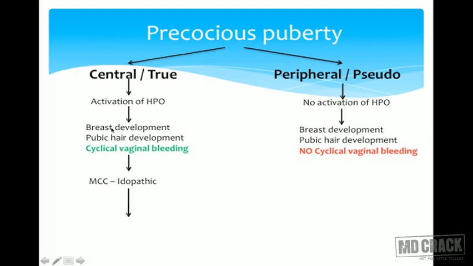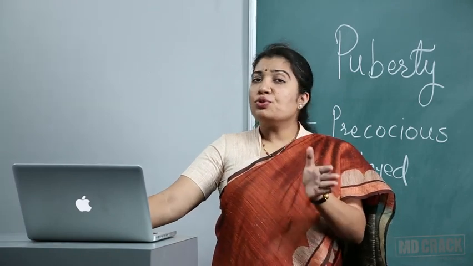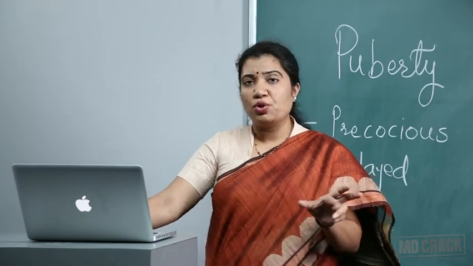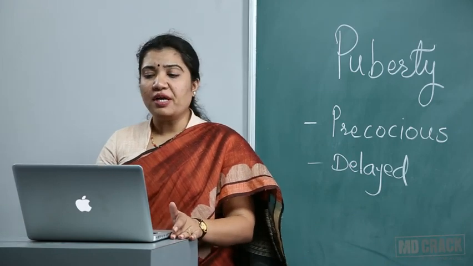Usually central precocious puberty is idiopathic. Most common cause is idiopathic. And treatment is in the form of GnRH analogues. Once you give GnRH analogues, there is continuous secretion of GnRH that depresses formation of FSH and LH, and thus the further changes would be stopped. So for the period you don't want women to have those changes, we can give GnRH analogues, and menarche can be delayed or menses can be withheld.